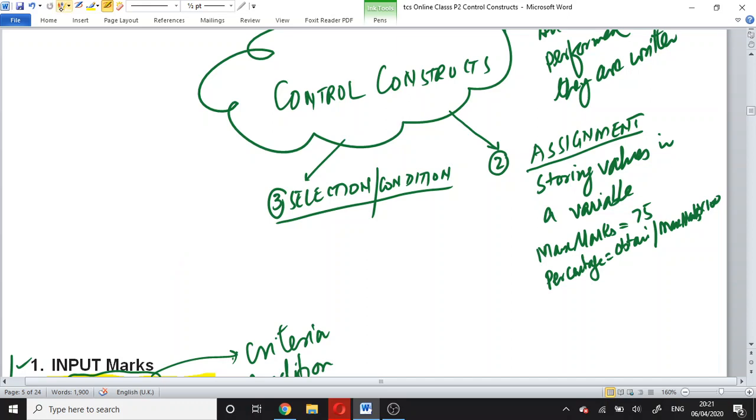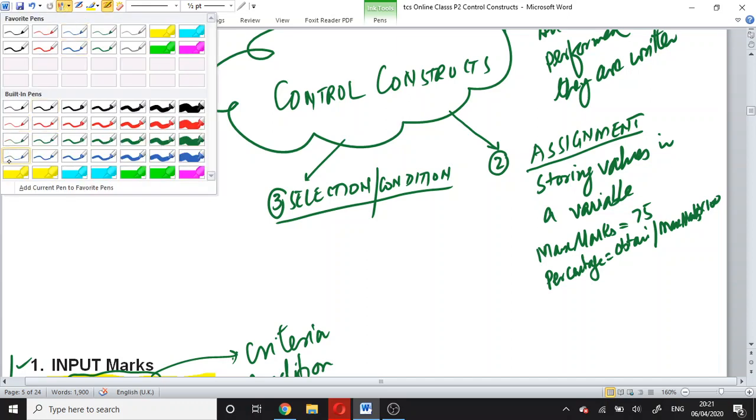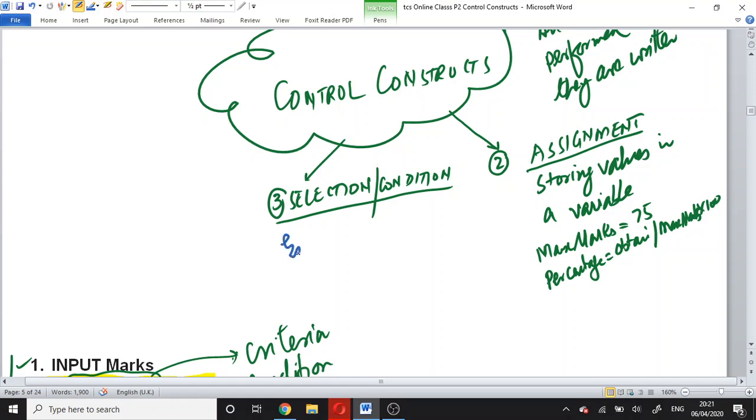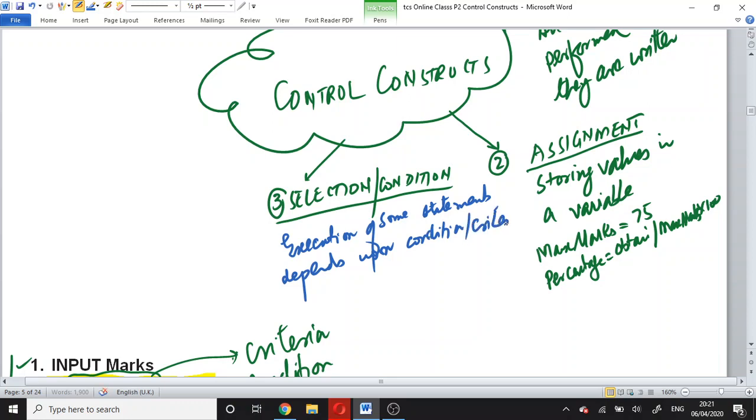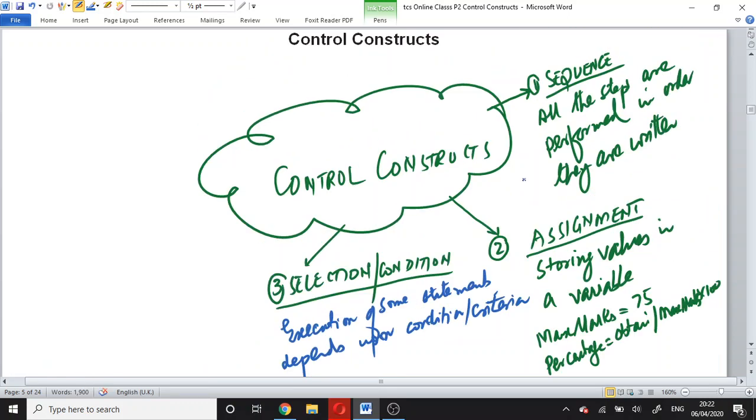In this control construct, what we study is that execution of some statements depends upon a condition or criteria. This is the third control construct.